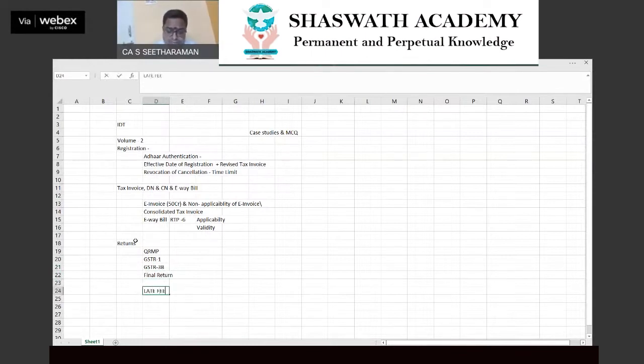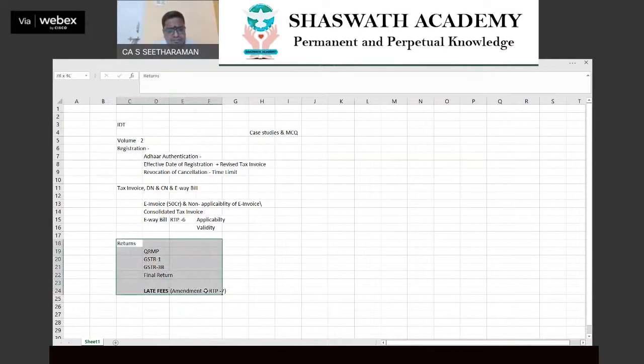And my dear, look at this. I'm going to give it on a top priority basis. Why? Late fee is the amended area. Late fee is the amendment area. Please mark it important. There is an amendment that happened. And to justify my picking, there is an RTP question also. If my memory holds good, reference RTP late fee, question number 7. Please refer to this question without fail, and please learn the amendment with respect to late fee without fail. Very, very, very important.